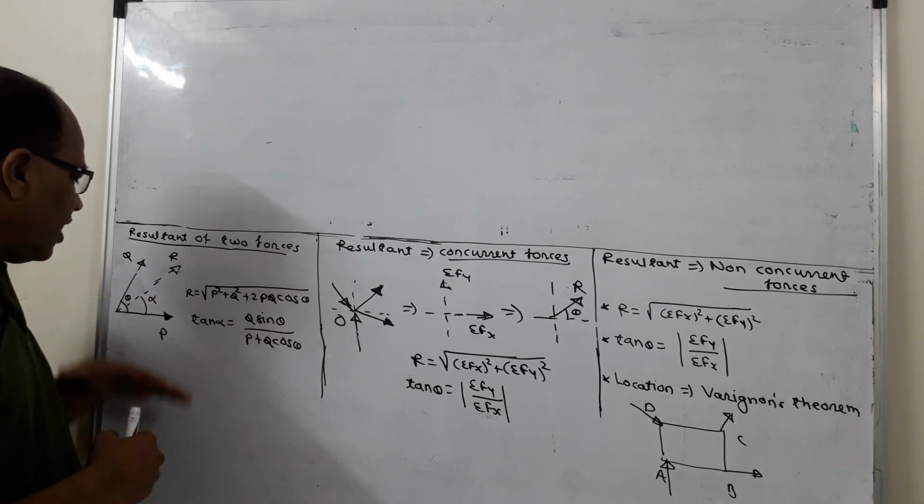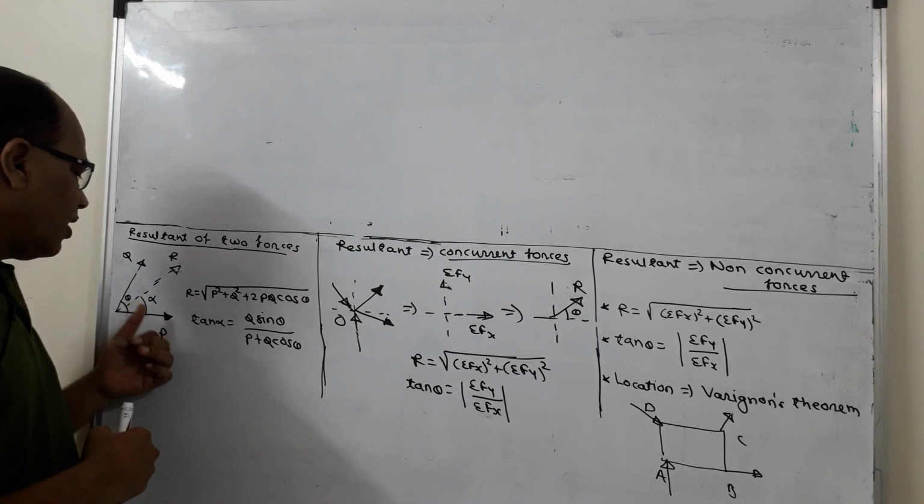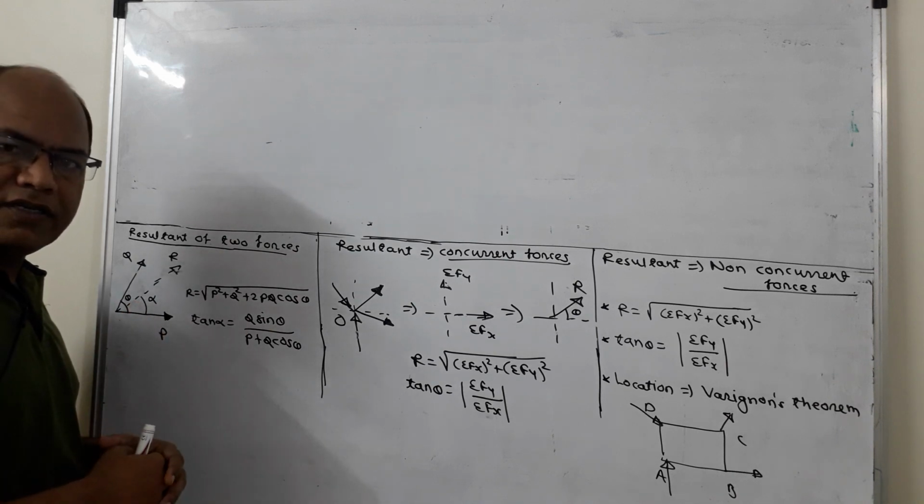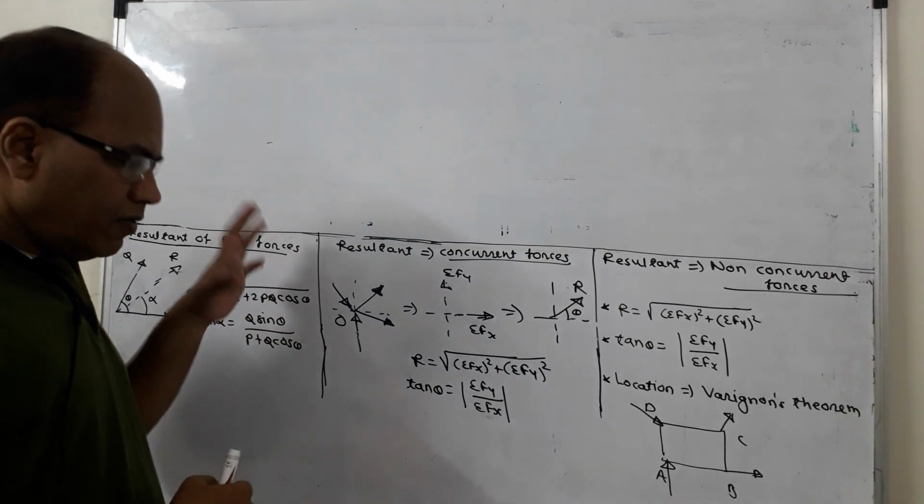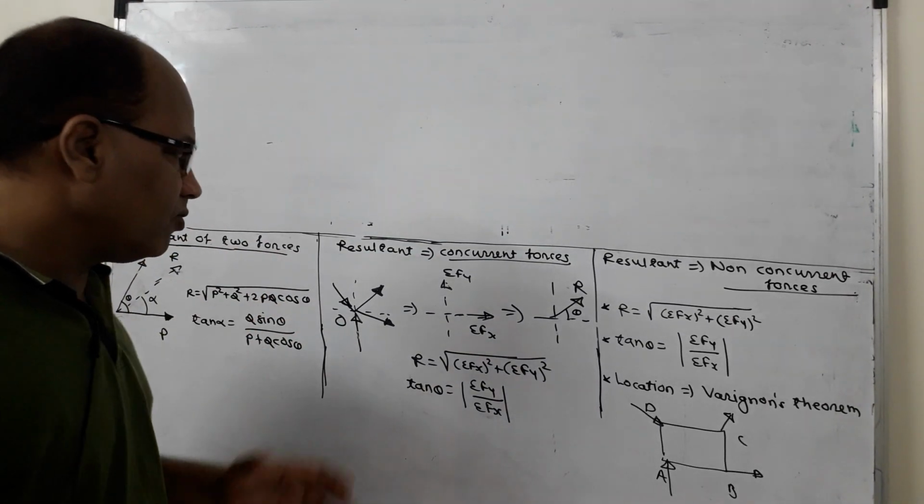Usually we prefer the angle made by the resultant force with the first force P, and if it is alpha, tan alpha is equal to Q sin theta divided by P plus Q cos theta. So these formulae are very well known to you. This is how you can get the resultant of two forces.